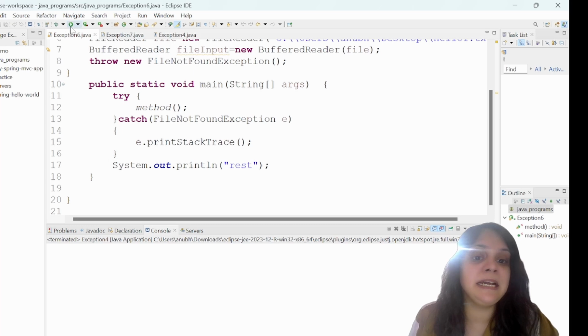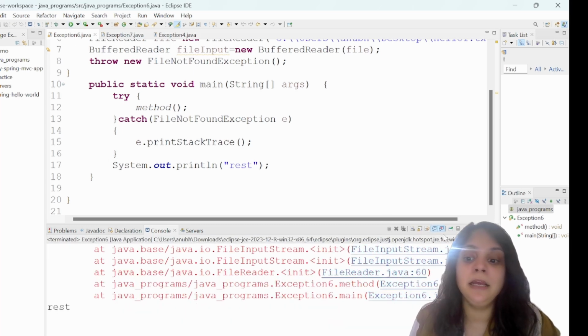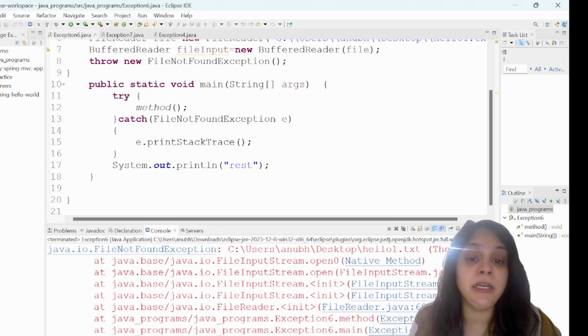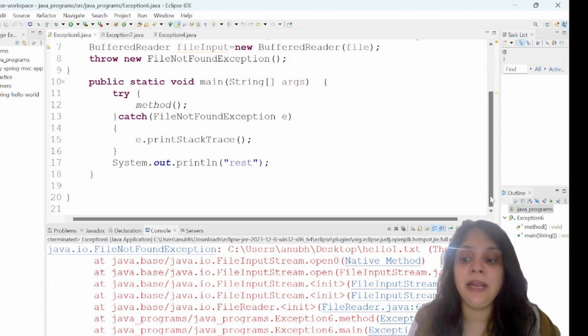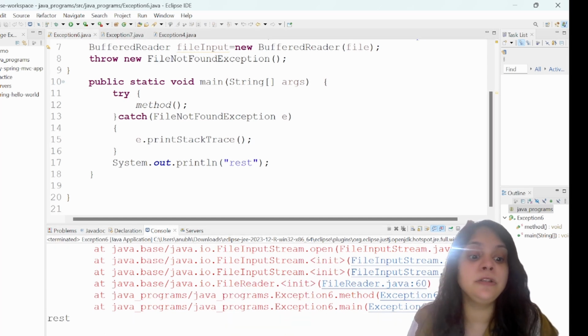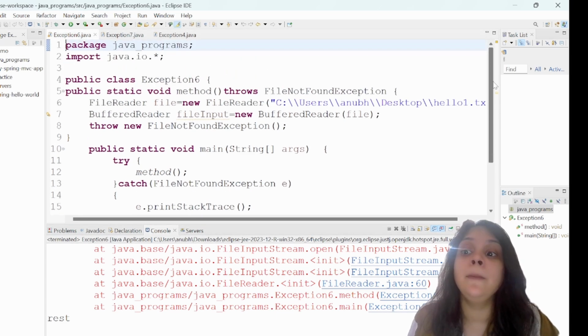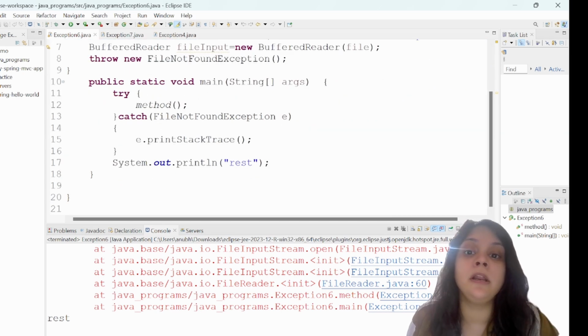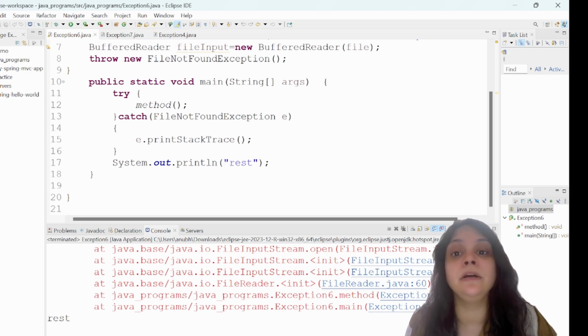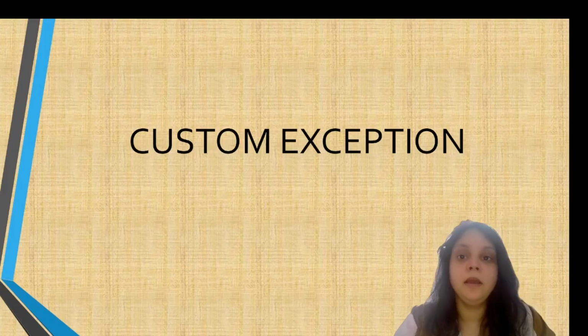So guys, let's run this. You can see the stack trace has been printed and the exception has been dealt with perfectly, so there is no abrupt termination and the rest of your code is also running here. But the called method is not handling it, rather the calling method, the caller method, is handling this. So this was the difference between the throw and the throws keyword.